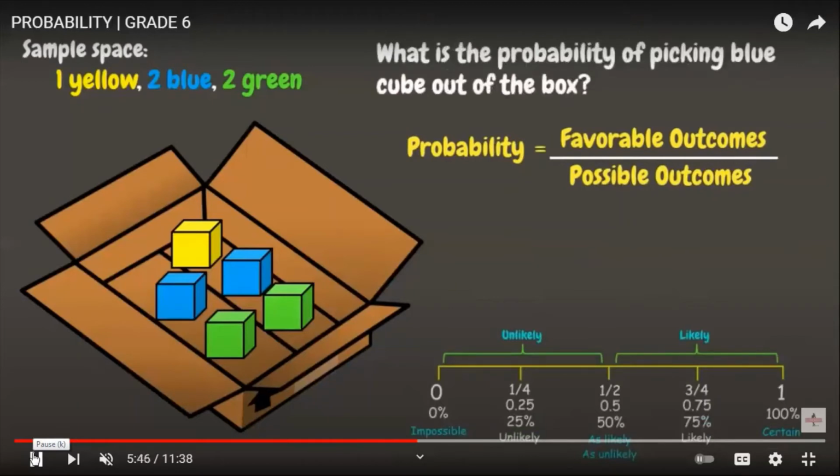How about, what is the probability of picking blue cube out of the box? As you can see, we have 2 blue cubes.